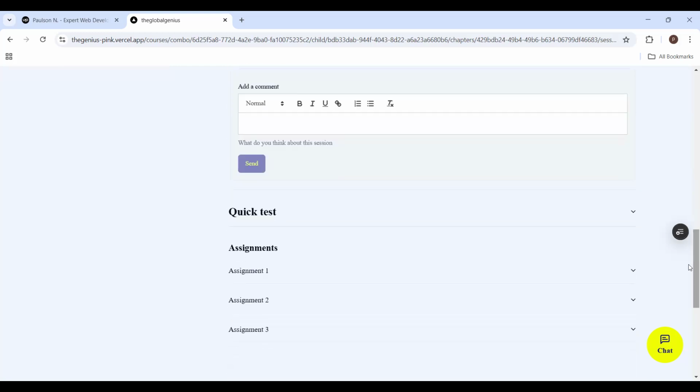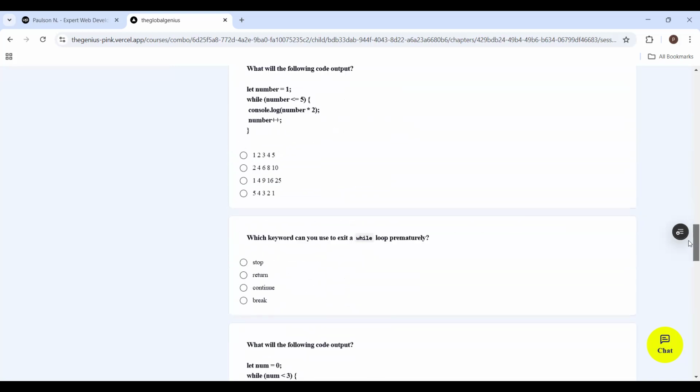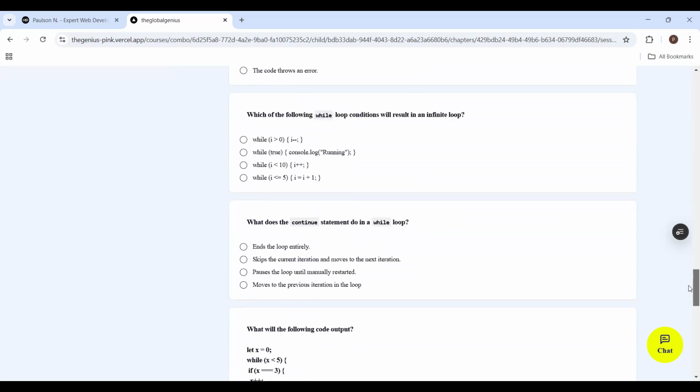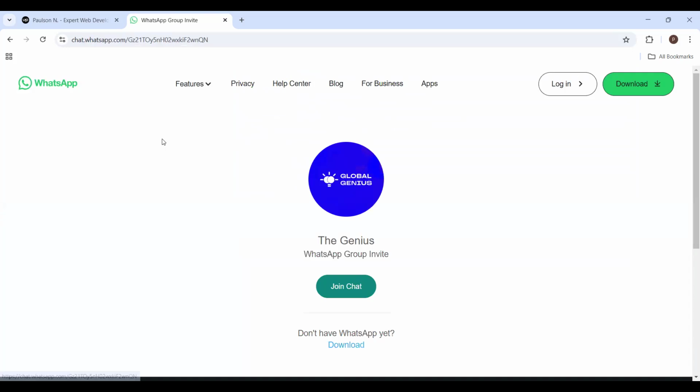Now, after watching the video, after taking the class, you would write a quick test. So here you will come and answer these questions. And if you score 7/10, you passed. If you didn't score up to 7/10, that means you have to repeat the class or repeat the test, or you can reach out to your instructor. If you click on this button here, it will take you to our WhatsApp group where you can drop a question.